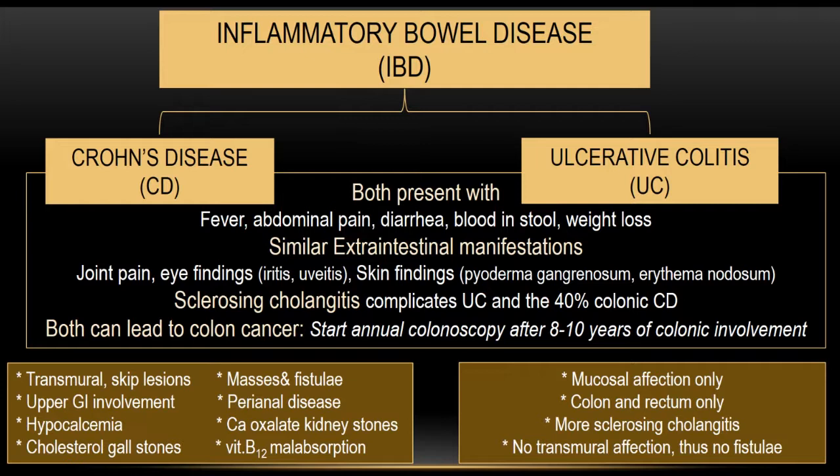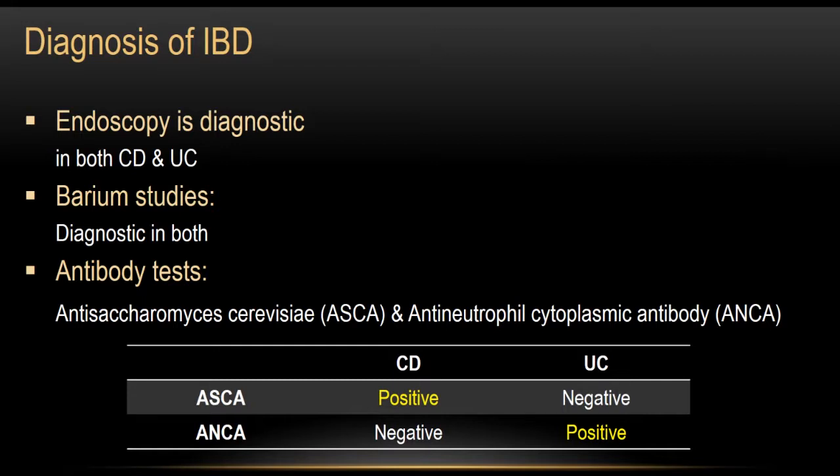Ulcerative colitis will result in more sclerosing cholangitis. Why? Because it affects the colon only. Ulcerative colitis has no transmural affections, so no fistulas, no strictures, no masses. Diagnosis of inflammatory bowel disease, one word: endoscopy. Colonoscopy. You should do colonoscopy.